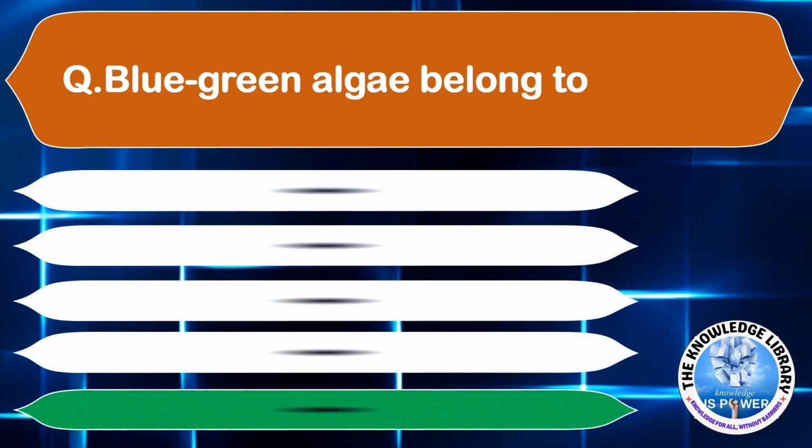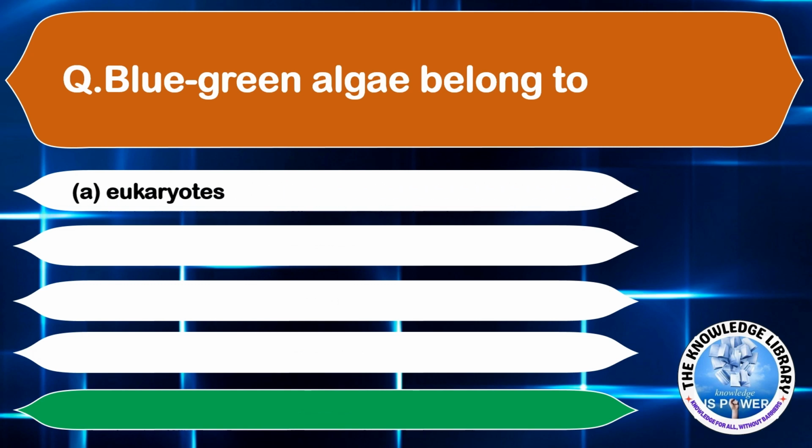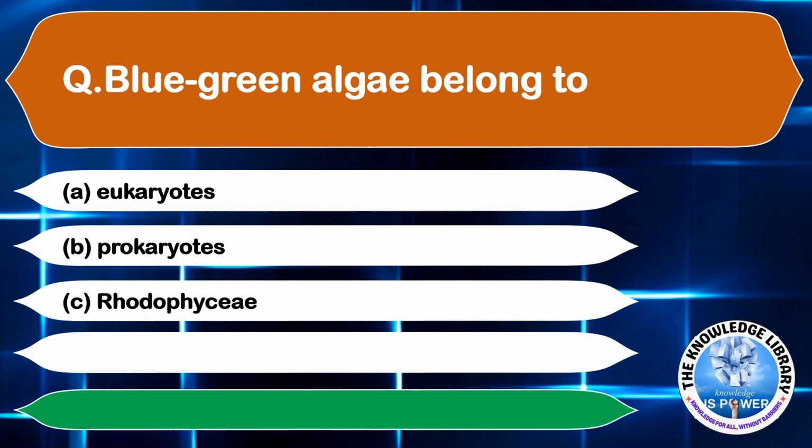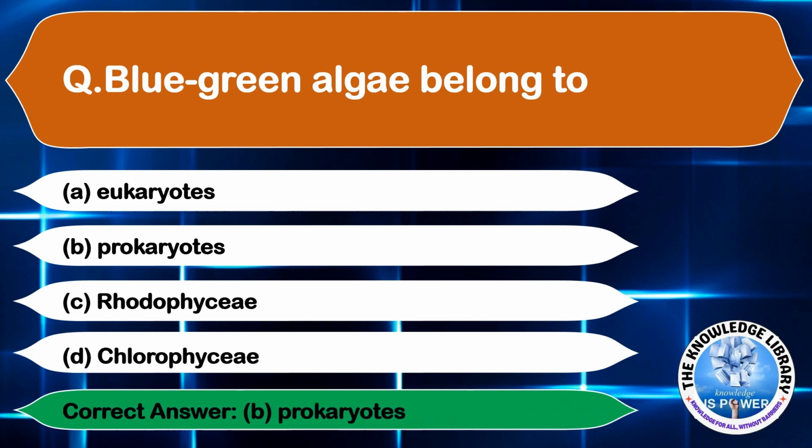Blue-green algae belongs to option A, eukaryotes. Option B, prokaryotes. Option C, Rhodophyceae. And option D, Chlorophyceae. The correct answer is option B, prokaryotes. Moving on to the next question.